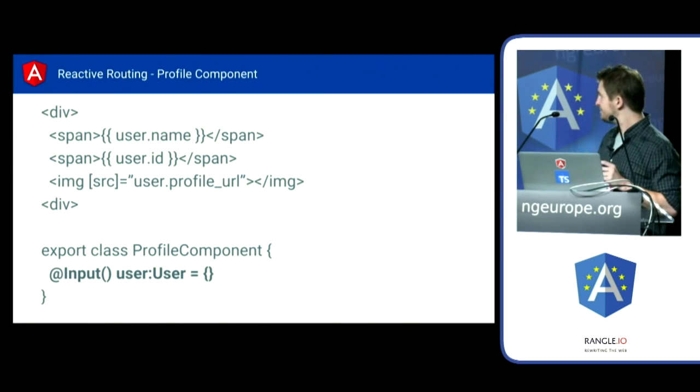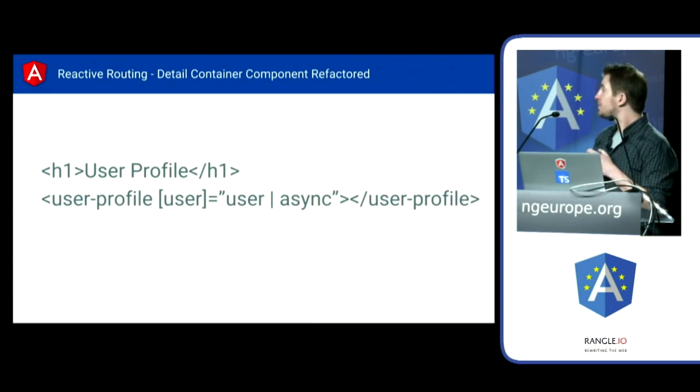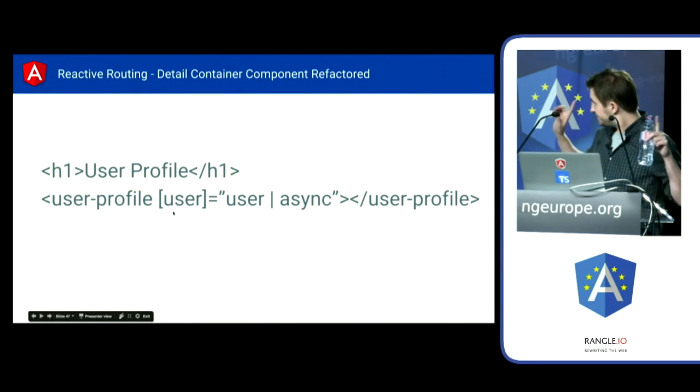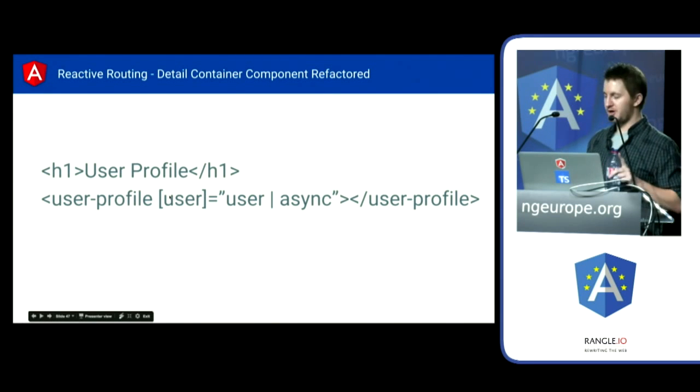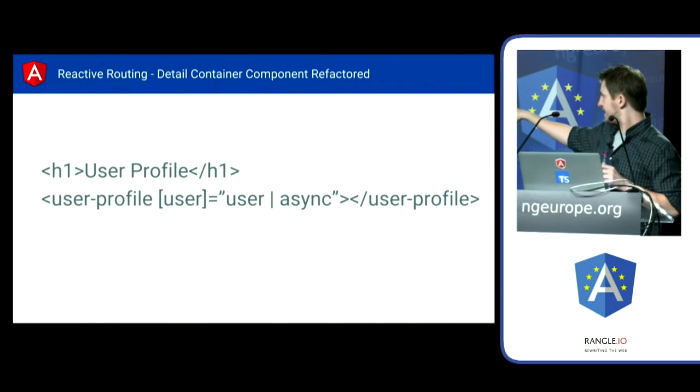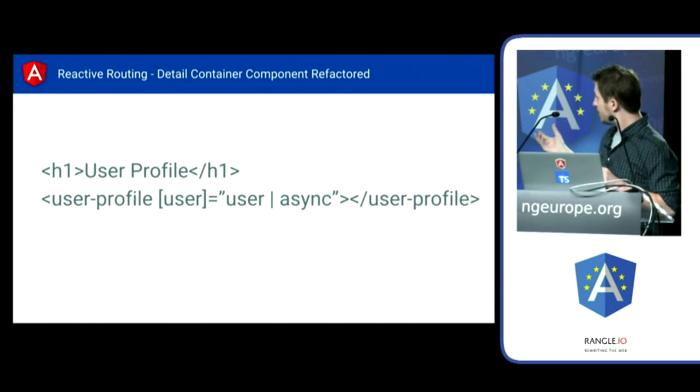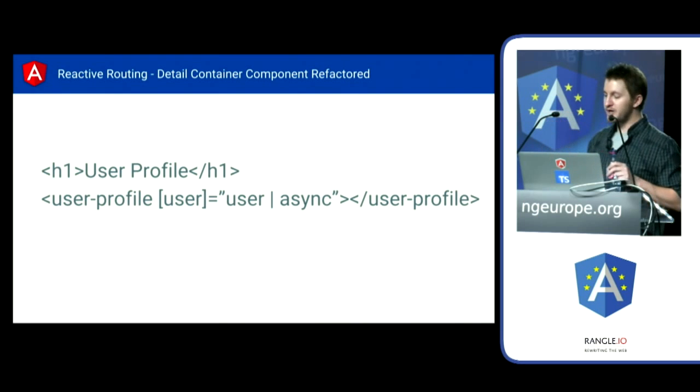It's a very simple, reusable component. And so then we want to use it, right? We've got our original user profile header, and then we can just use our user profile component assigned to the input property there. So we're going to bind with our user brackets here. And then we use the async pipe once, right? So this brings all of the logic into a single place. The async pipe here handles that single subscription, handles the values coming in off of the server, allows us to really not worry about that component on the inside.